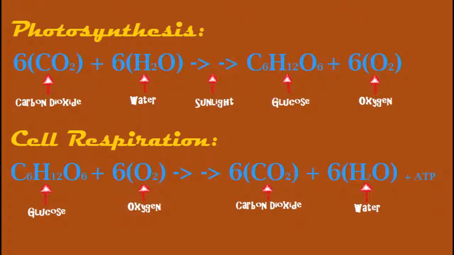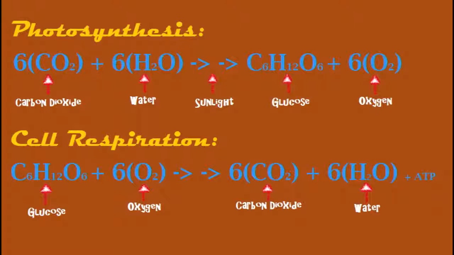Today must be your lucky day, because we have the formulas for both processes. Let's begin with photosynthesis. 6 CO2, or carbon dioxide, plus 6 H2O, water, yields C6H12O6, glucose, plus 6 O2, oxygen.